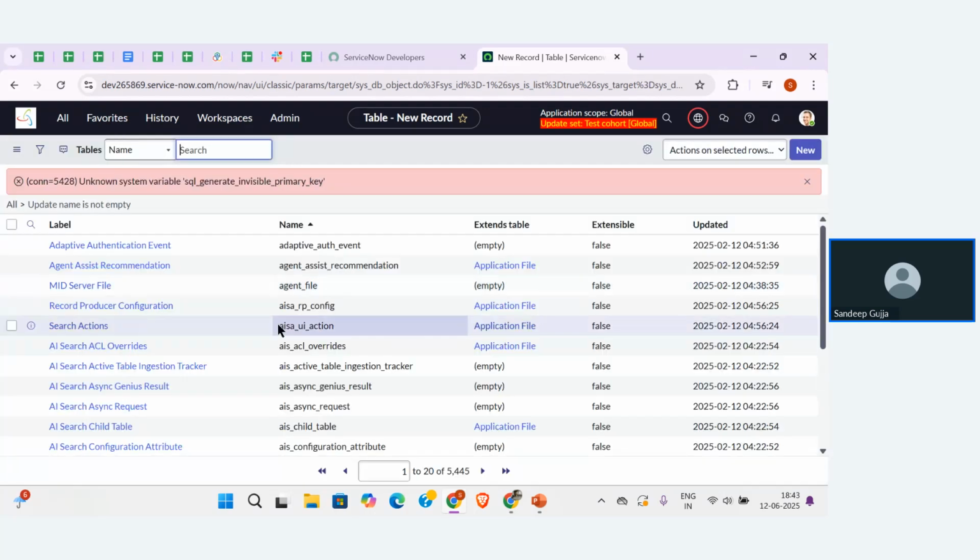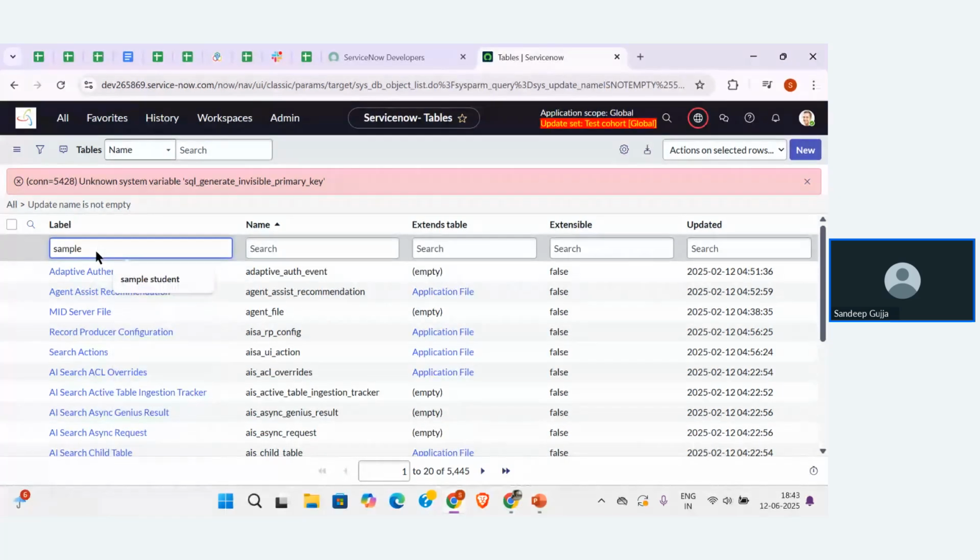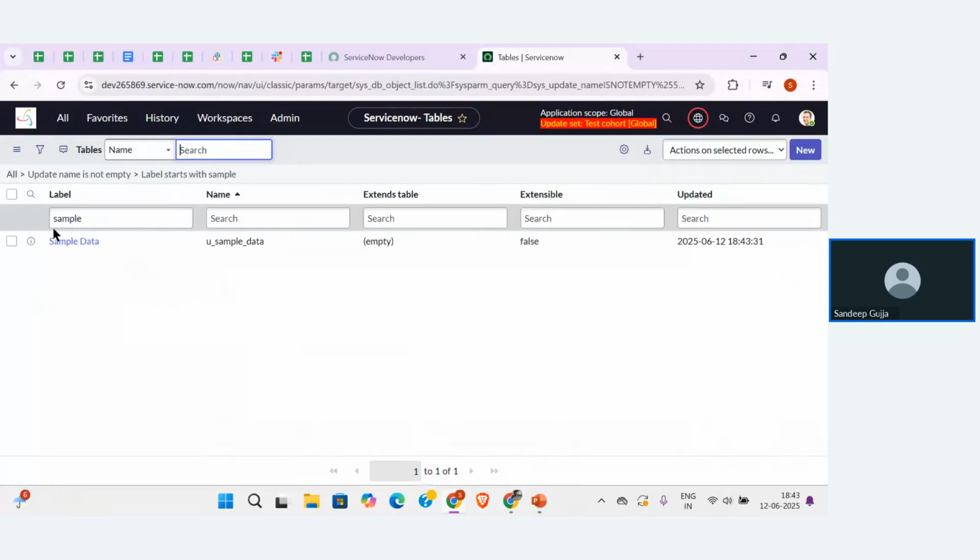So let me show you guys whether the table is created or not. Let me search for the table sample data. You can see the name that I have given to the table. That means the sample data table has been created with the name sample data.